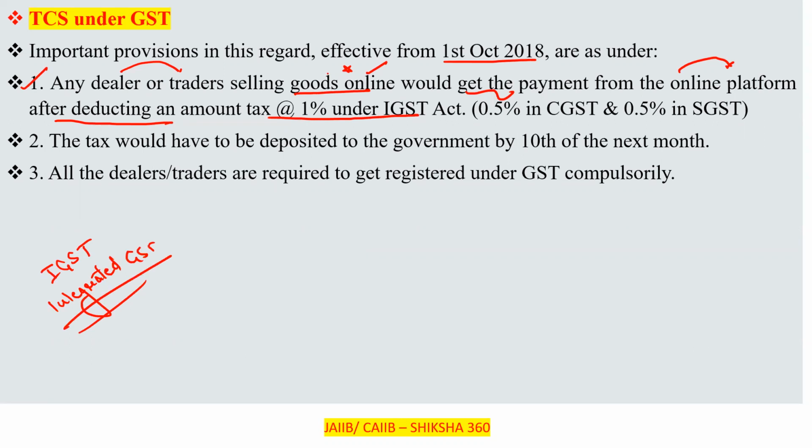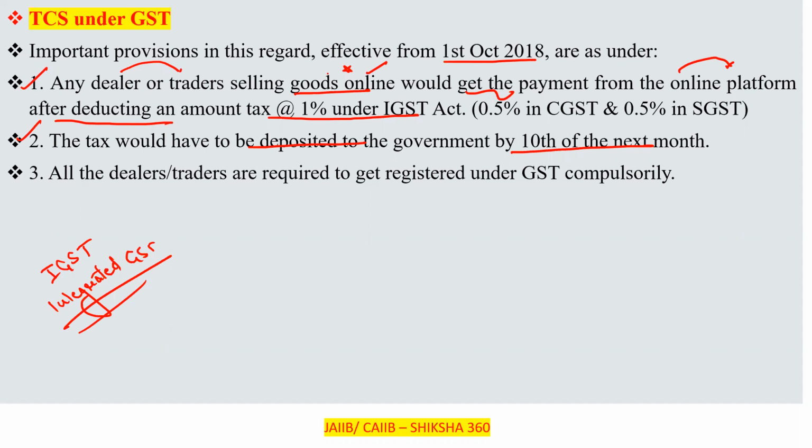Further, the tax has to be deposited to the government by the 10th of the next month. For example, if tax is collected in November, it has to be deposited by the 10th of December. So the tax has to be deposited to the government by the 10th of the next month.